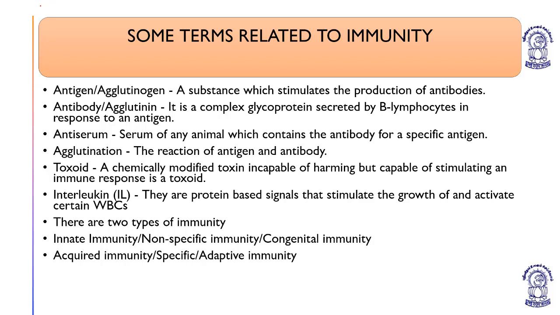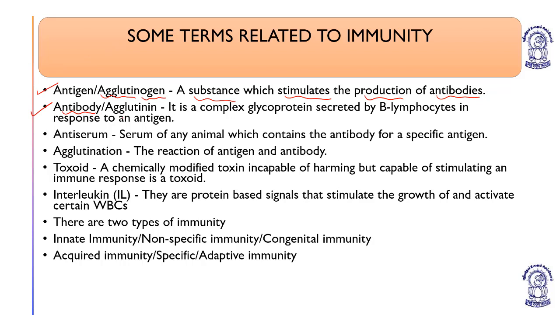First is antigen. Antigen is a foreign body, which is not part of the native system. Antigen, also known as agglutinogen, is a substance which stimulates the production of antibodies. So any substance which helps to trigger the production of antibody is an antigen or an agglutinogen.